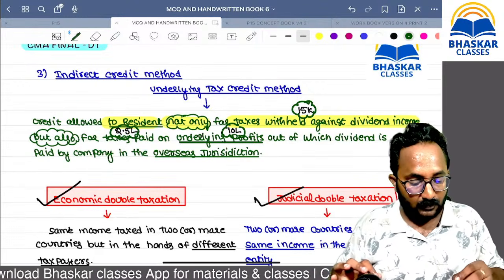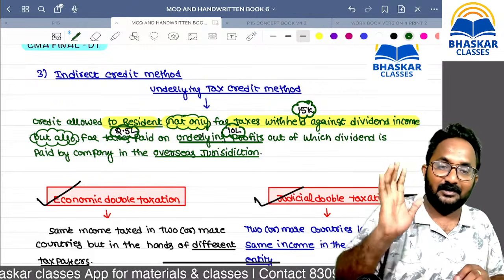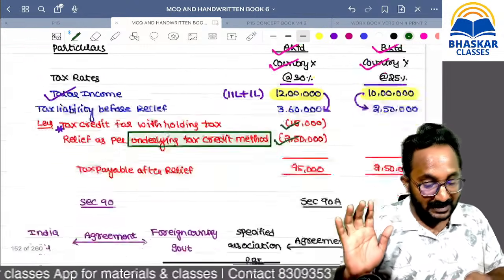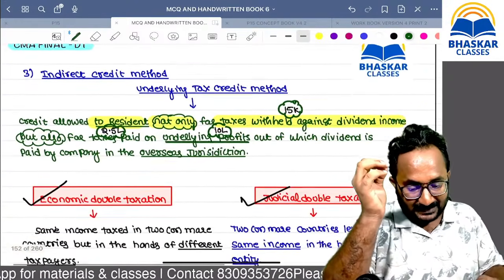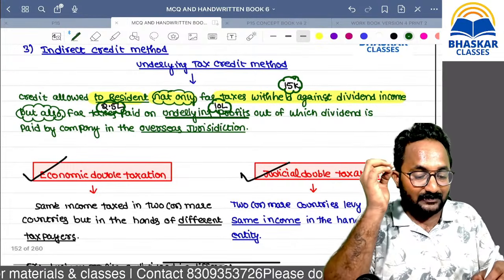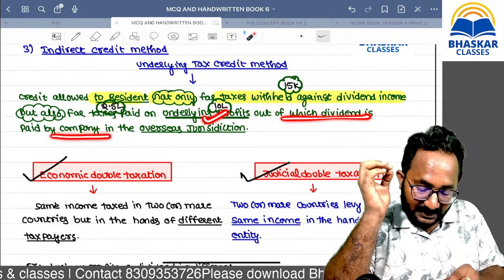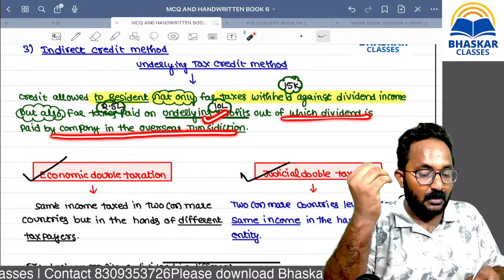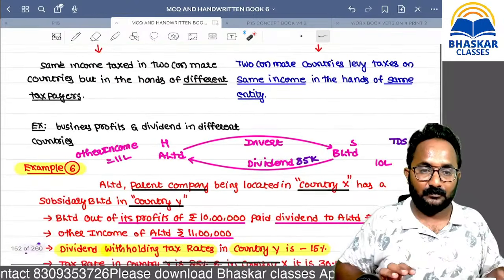On this also, you will get the credit. Remember, underlying, in the name itself you have. So whatever underlying profits are there, out of which dividend is declared in that foreign country, for that tax also we can take it as a credit.